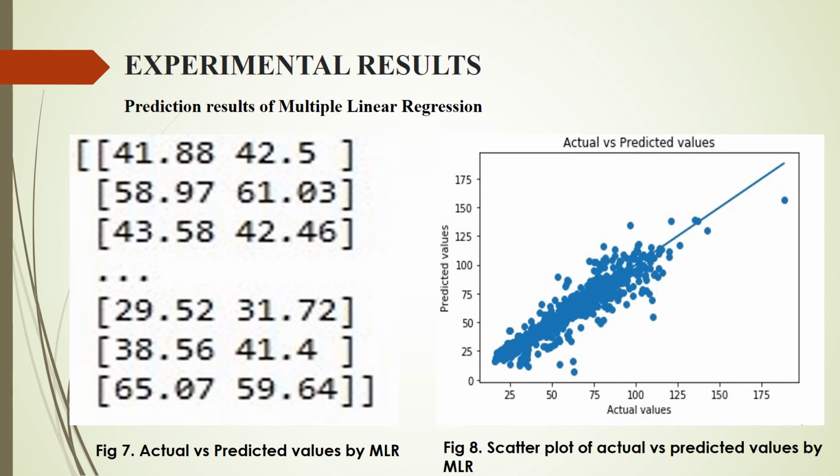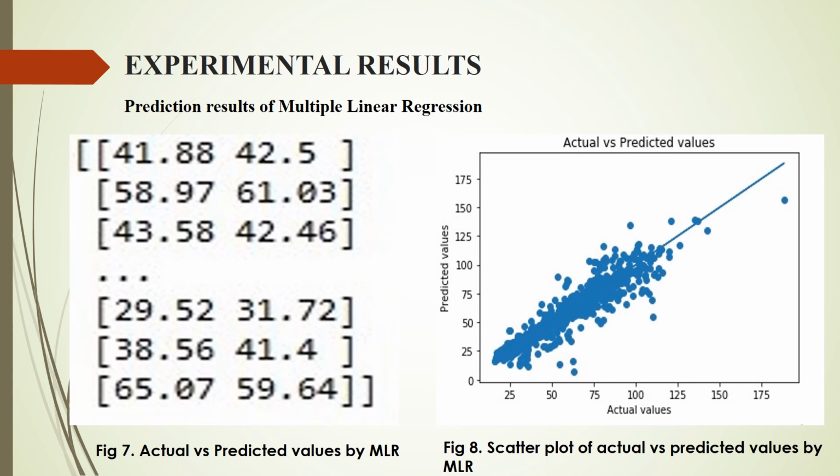Scatter plots of actual versus predicted are one of the richest forms of data visualization. These plots were used to determine the goodness of fit of the model. In a perfect condition, we expect that the points lie on the 45-degree line passing through the origin. The nearer the points to this line, the better the regression. The plot of actual versus predicted helps us to graphically see how well our regression fits on our actual data. In this figure, the blue line represents the actual values and the blue dots are the model's predicted values.